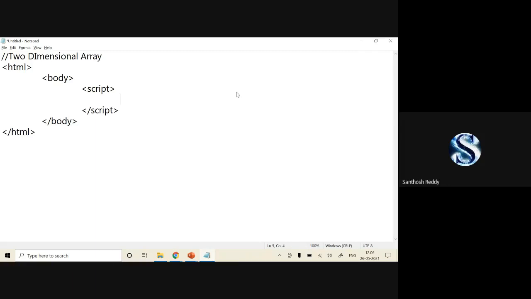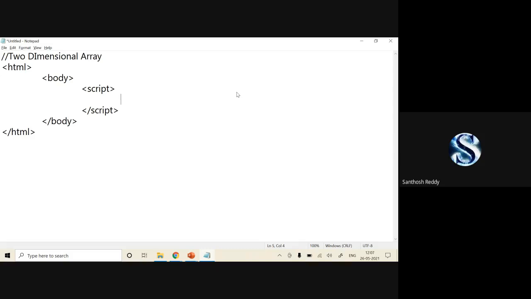Does anyone have an idea, if I want to store an array in two dimensions, how many loops are required? Okay, fine, I'll explain, don't worry.